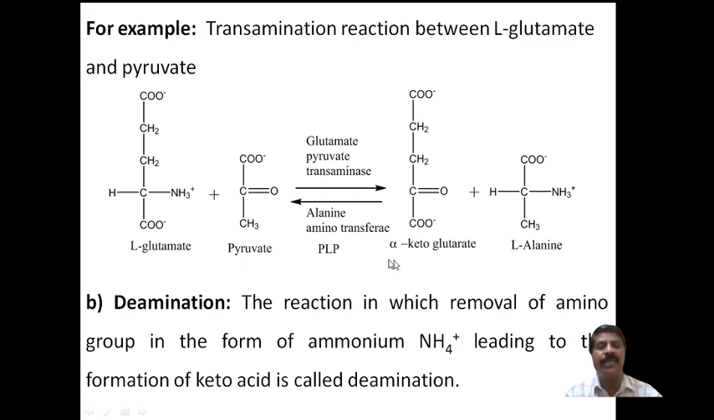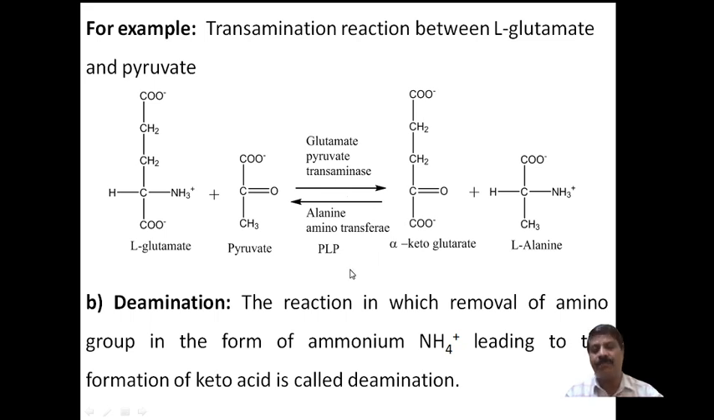Pyruvate is converted into alanine, the L-form of alanine, and L-glutamate is converted into alpha-ketoglutarate. A keto acid and an amino acid are formed, and this process is called transamination.